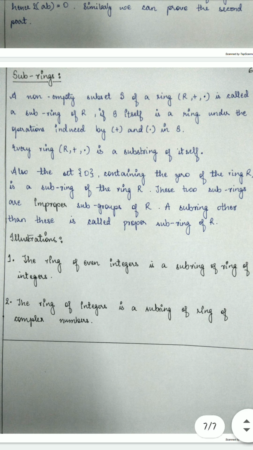So, for illustration, the ring of even integers is a subring of the ring of integers. And second, the ring of integers is a subring of the ring of complex integers.